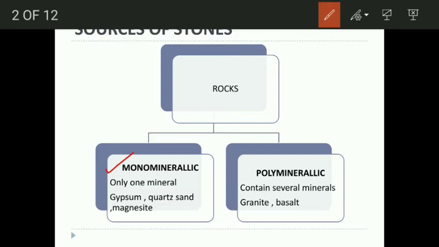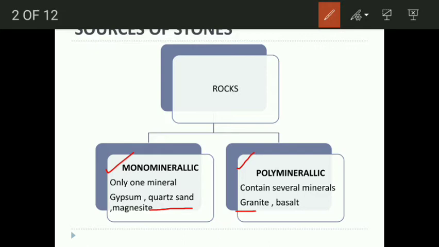If a rock has more than one mineral, that kind of rock is called a polymineralic rock. The major examples are granite, basalt, etc. Granite is a very important example of a polymineralic rock that has been asked in many exams. We know that quartz is made up of a single mineral, that is silica, SiO2.